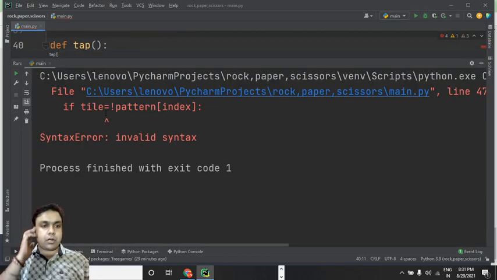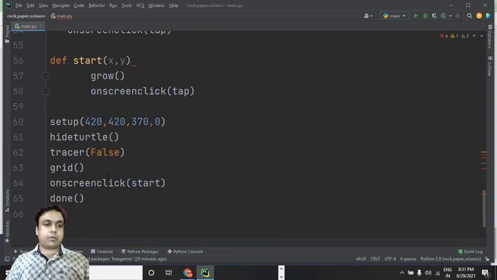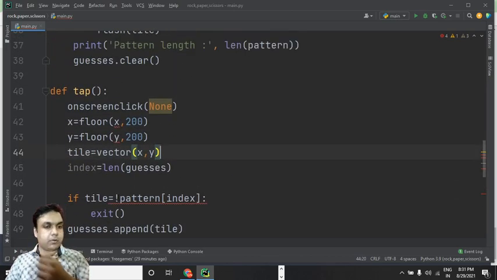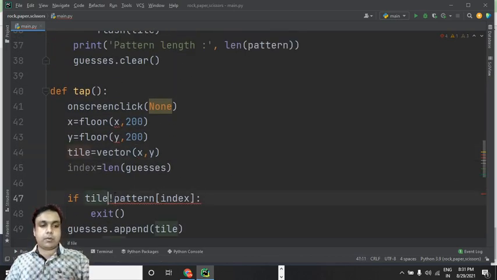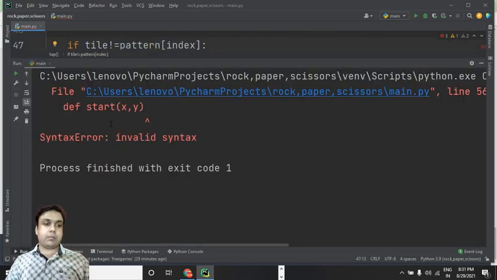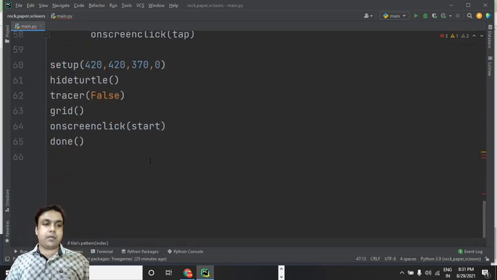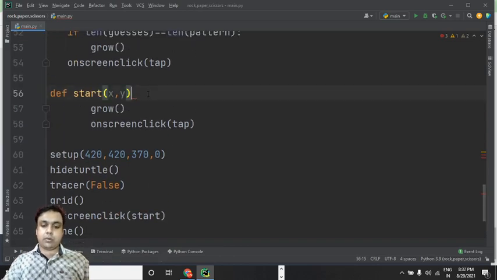If tile not equals to, okay, this not equals to operator, it's not the proper symbol of not equal to. Not equal to is like this. I think this time I am going to get the output. Again I missed that colon.